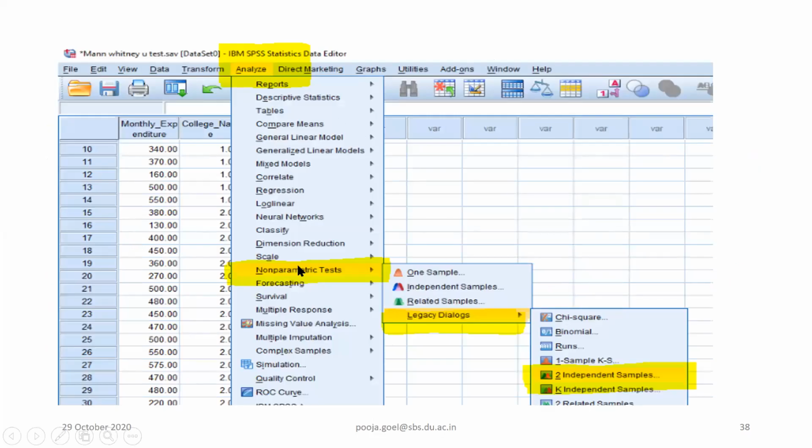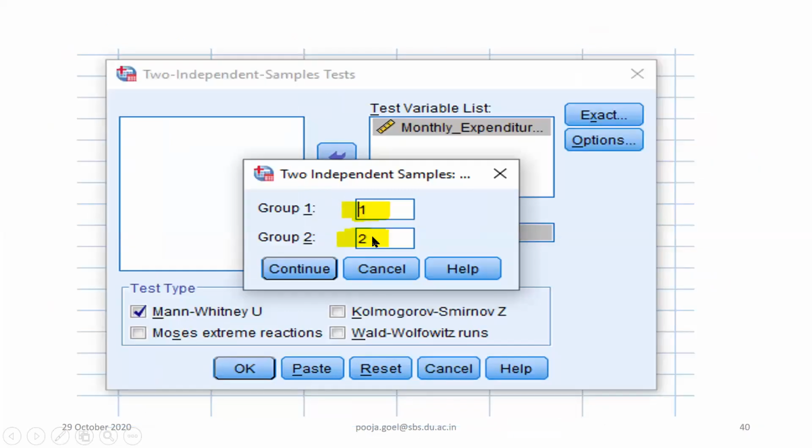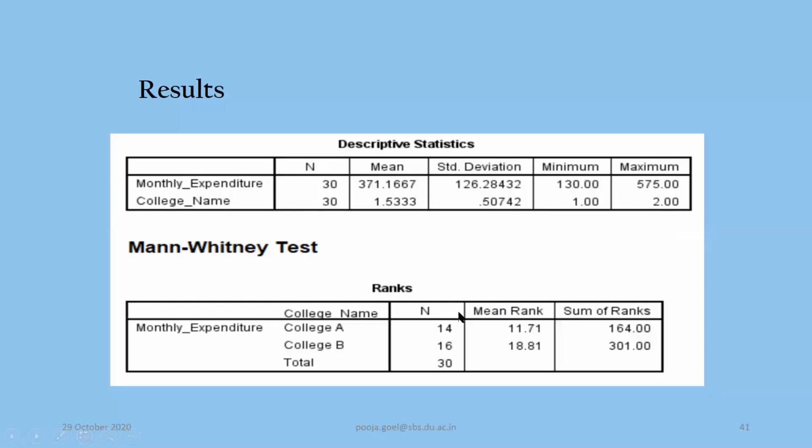So now what are the options? In analyze, you go to non-parametric. Within non-parametric, you go to legacy dialog. And within legacy dialog, because you are comparing two samples, so two independent samples. Again, test variable is monthly expenditure. Grouping variable is college name. You can define group and you will check. It will be automatically checked, Mann-Whitney U test. So you have defined 1, 2 as you have done in the gender.